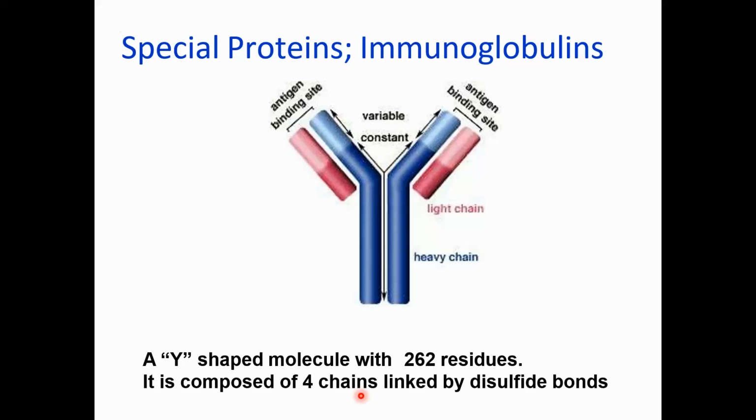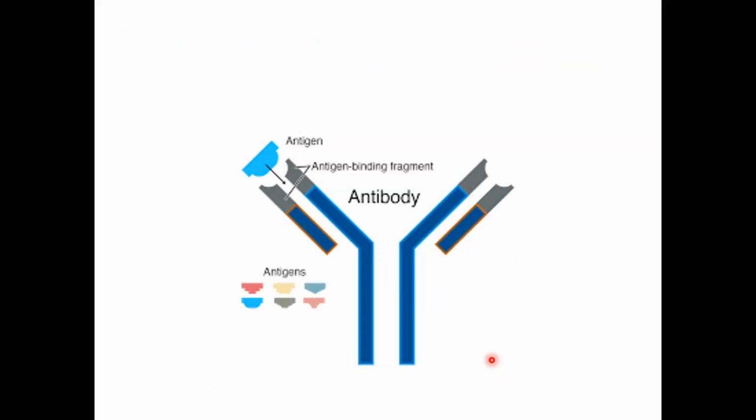The remaining amino acids that join with each other, we call residues. So this antibody contains 262 amino acid residues. It has 4 chains, 2 heavy and 2 light chains, and we call it an antibody.